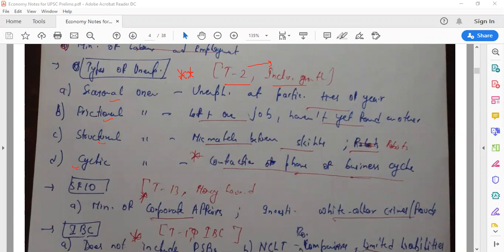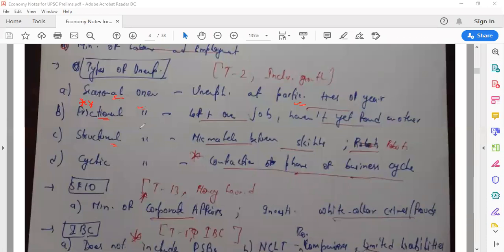So first of all, let's talk about different kinds of unemployment. First, seasonal unemployment. As the name suggests, this is unemployment at particular times of the year, seasonal in nature. Now, frictional unemployment, interesting, because we tend to forget this kind of unemployment. Frictional unemployment means you have left one job and you have not found another. You have left one job because you were unsatisfied with it or whatever, but you have not found another. So the time duration between them, the unemployment which you're suffering, is frictional unemployment.